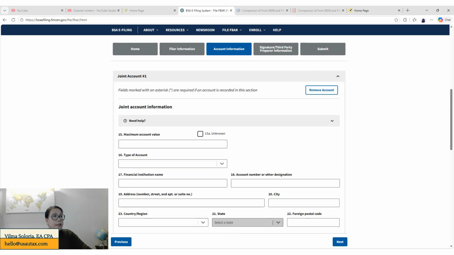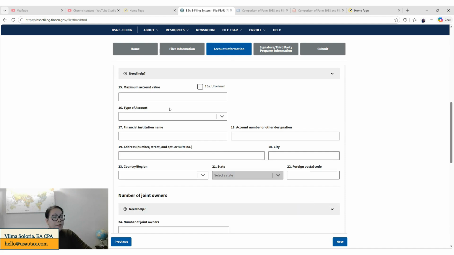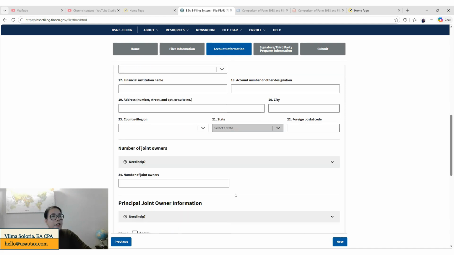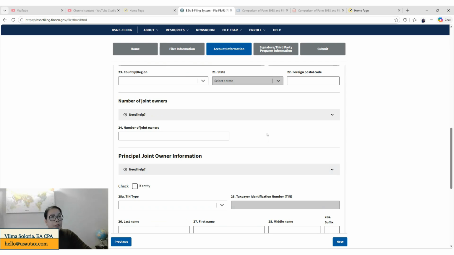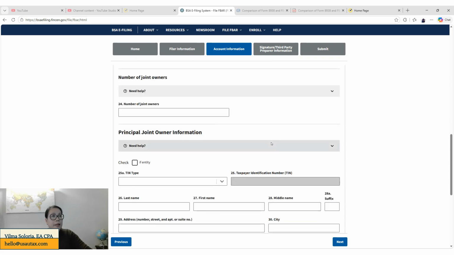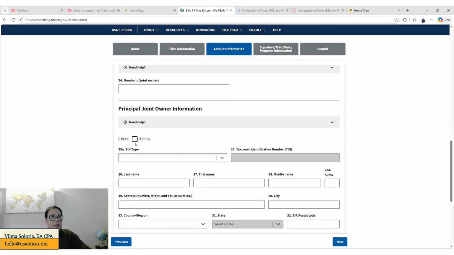So, other than the maximum account value, the type of account, and the financial institution name, you need to put the information in relation to the joint owners. How many joint owners does this account have? Who is the principal joint owner? If it's an entity, you need to check here.